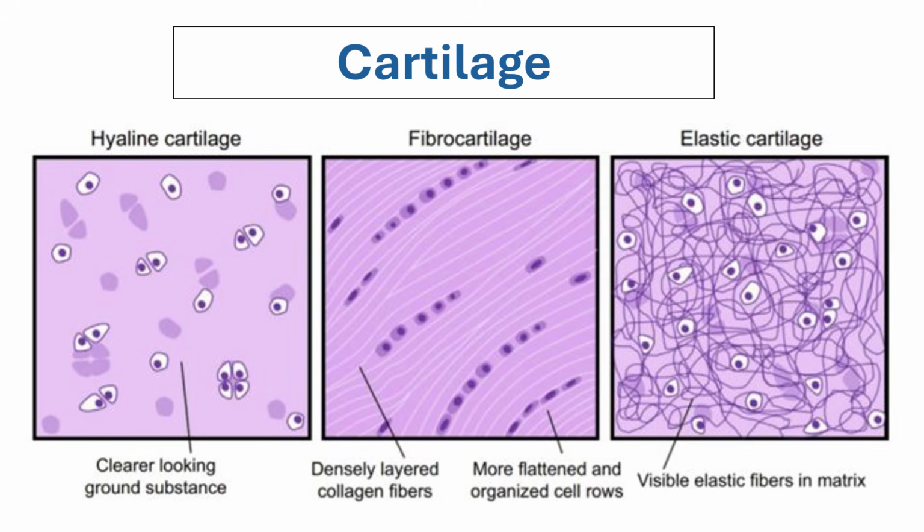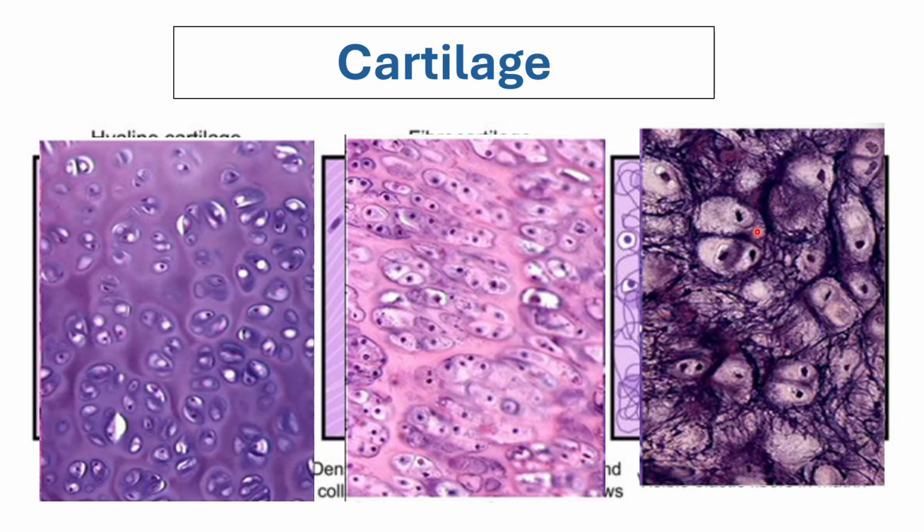Again, these are the three types of your cartilage. We have the hyaline, the fibro, and the elastic cartilage. And each type of cartilage has different functions. That's why they have different appearances under the microscope. The most ubiquitous and commonly found type of cartilage within the animal body would be your hyaline cartilage. Hyal means glass because the extracellular matrix, or the stuff in between your chondrocytes, is glassy.